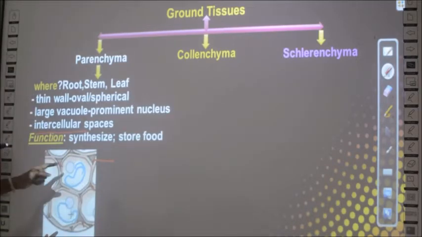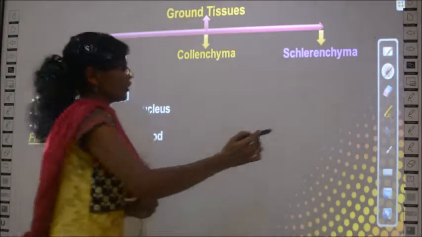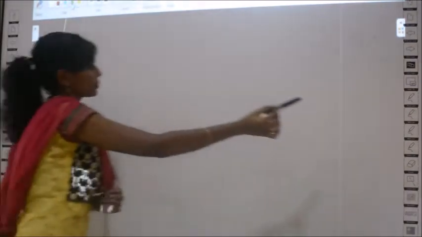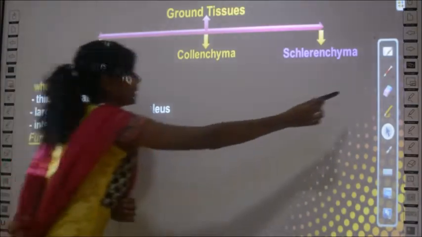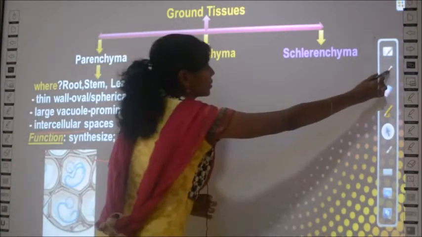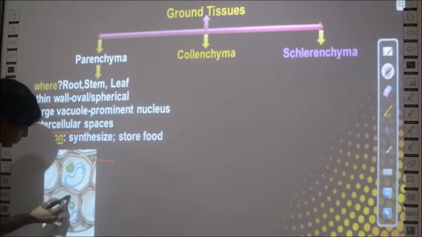Then what you can see? You can see a nucleus, right? These circular structures are called the nucleus. So let's label the nucleus then. Where is the nucleus here? Nucleus is in the center. So this is the nucleus.